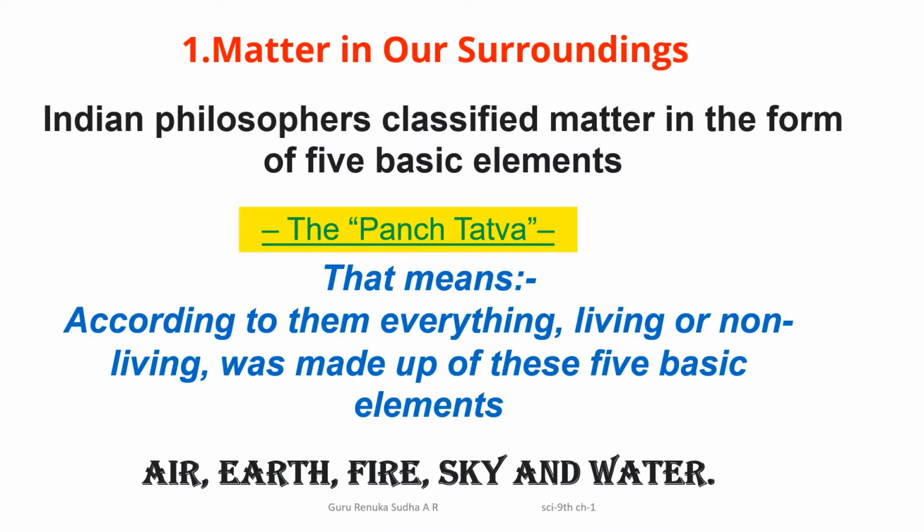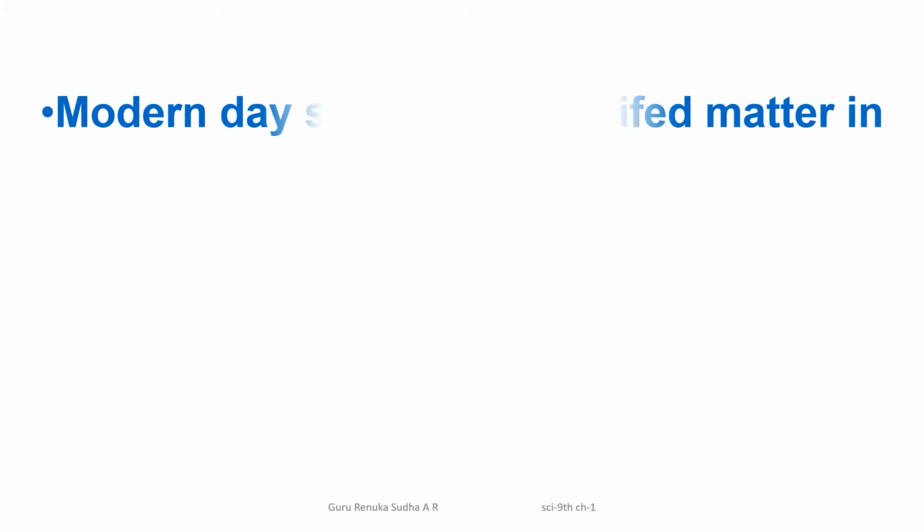That means according to our Indian philosophy, the earth is made by Panchatattva. Earth includes both living and non-living. It is made by 5 basic elements called Panchatattva, that means air, earth, fire, sky and water.